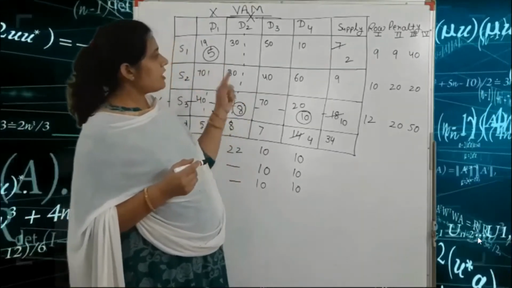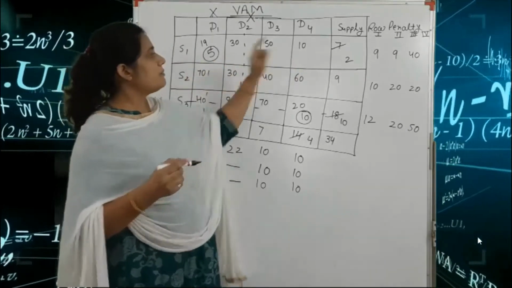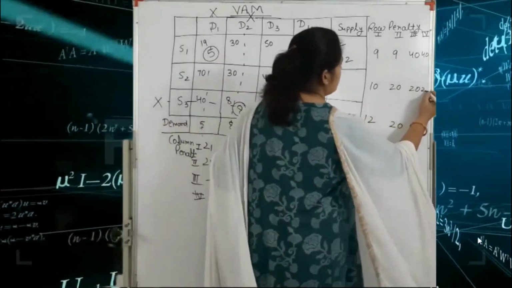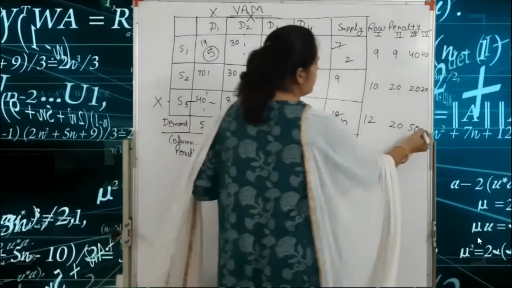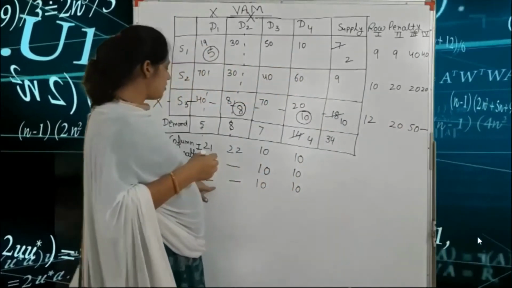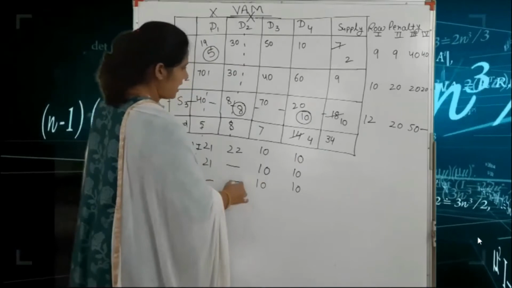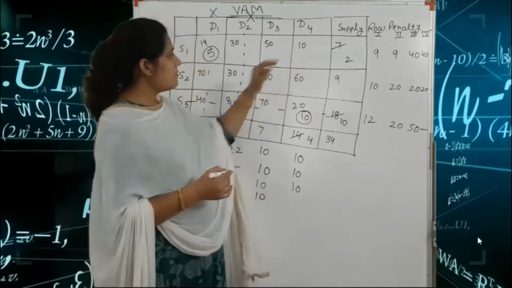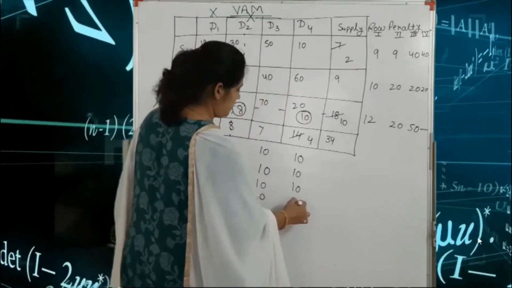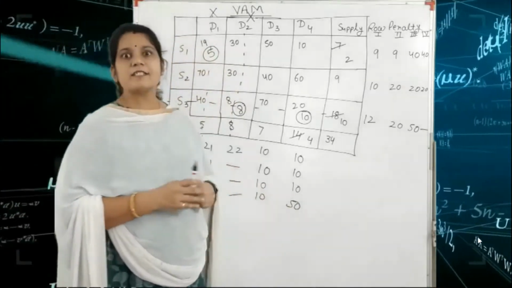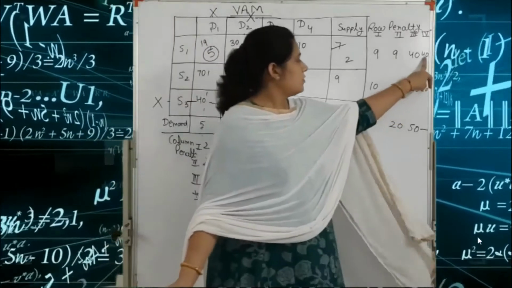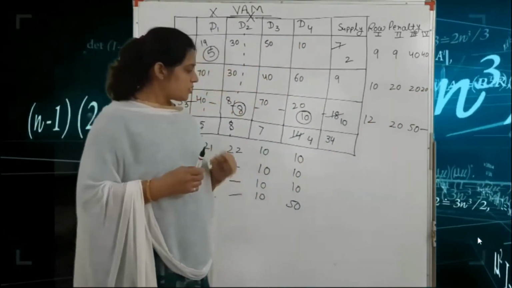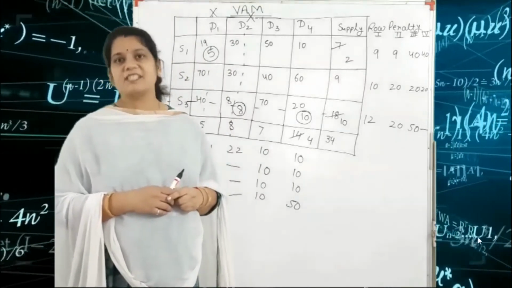So if we find the fourth row penalty, 50 minus 10 is equal to 40, and 60 minus 40 is equal to 20. This is a dash because this row is cancelled and this column is also cancelled. So we write a dash, and here 50 minus 40 is 10 and 60 minus 10 is equal to 50. Got it? So what is the maximum number? The row penalties are 40 and 20, and the column penalties are 10 and 50. So the maximum number is 50. Exactly.